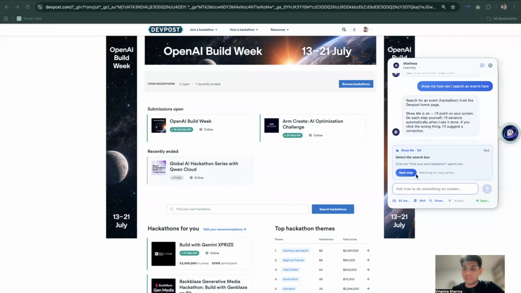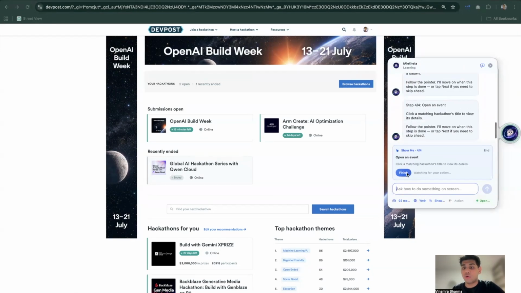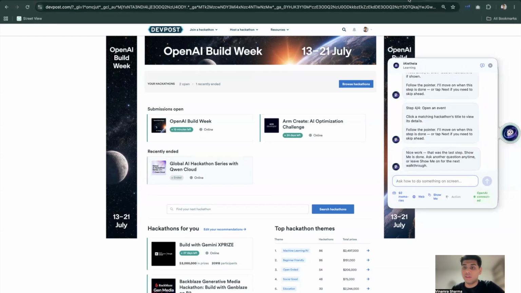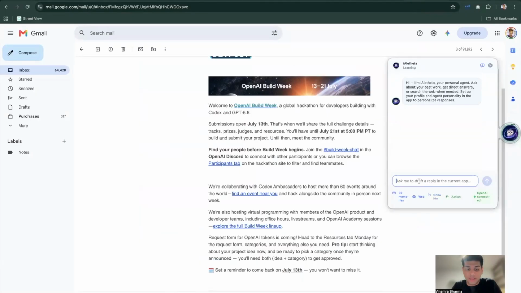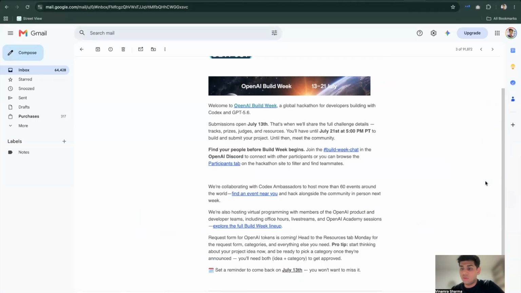All right, now you can already see that all the steps are coming and all the markings are already there on the screen. I can follow this and get things done. On the way down, if I want to take some actions, for now it only allows safe actions. So for example, I can write, reply to this email on my screen, and I can select the add action. What it does is, it again marks my screen, understands what it needs to do, makes a plan, again using the GPT 5.6 model, and takes quick control over my machine and goes right away.